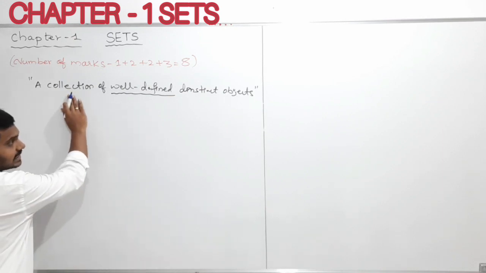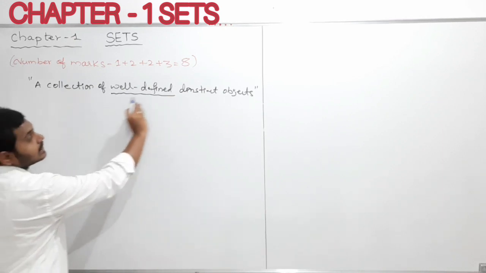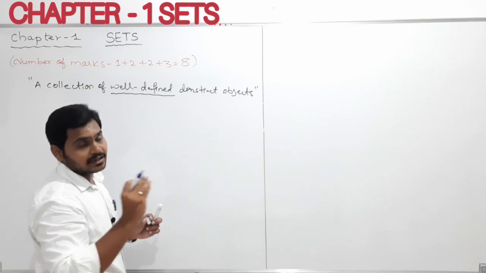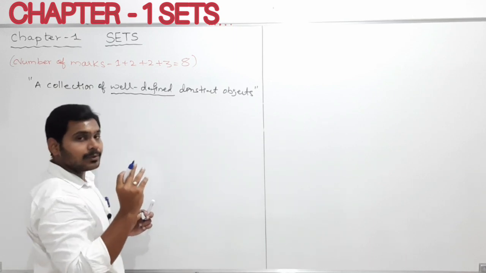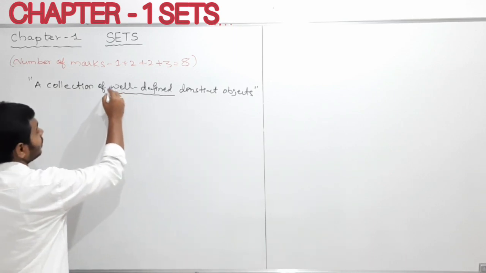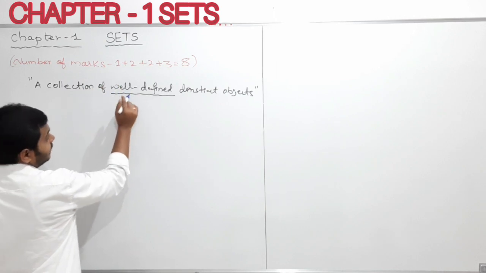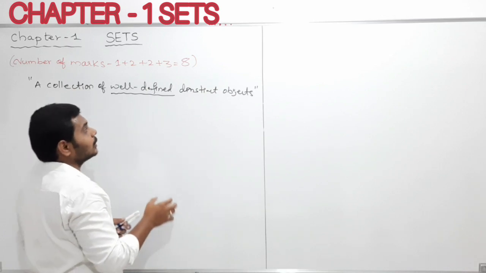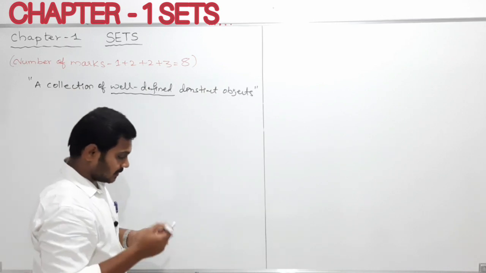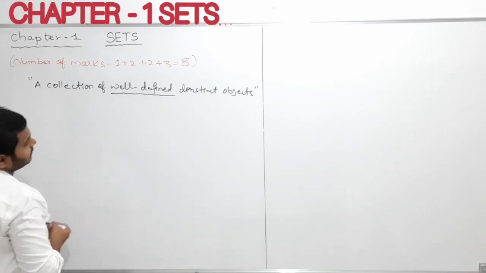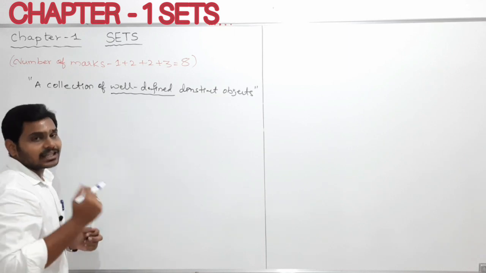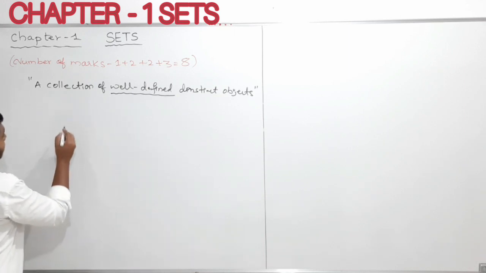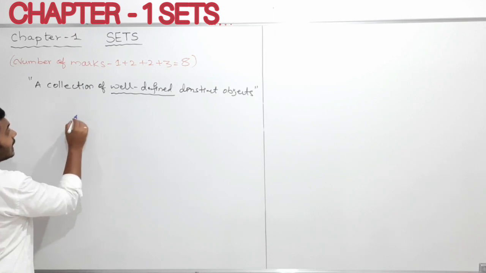So collection we can easily identify and understand. Distinct objects means different objects, that we can understand, but we cannot easily find the meaning of this well defined. For that reason I'll take one example. Already we know my dear students what is meant by natural numbers. So what are natural numbers then? Here it is, one collection I am writing.